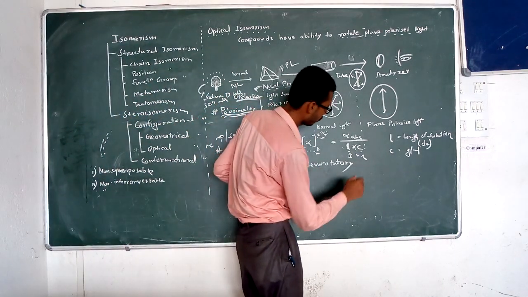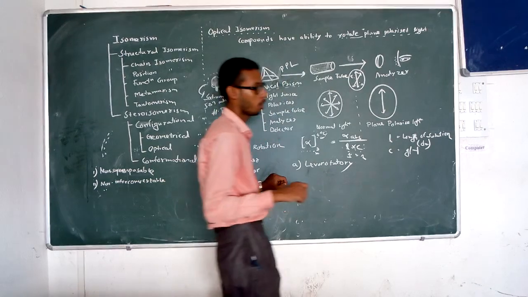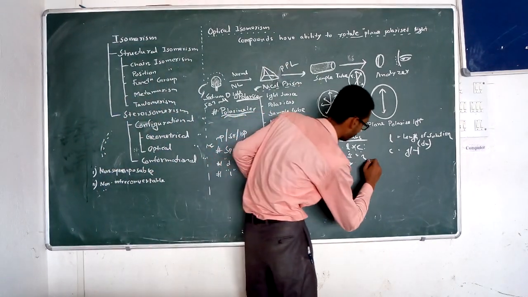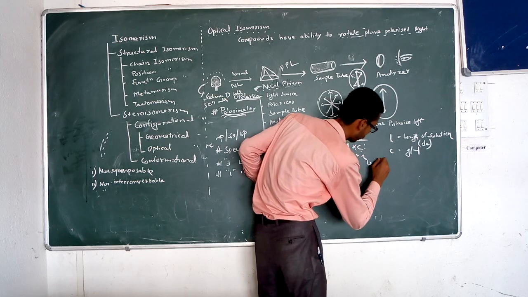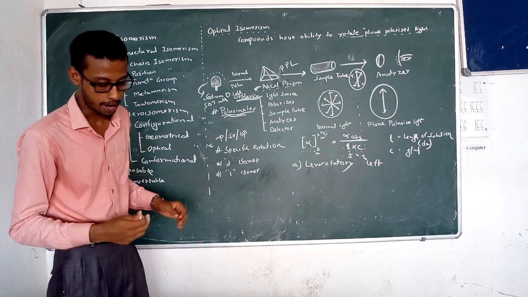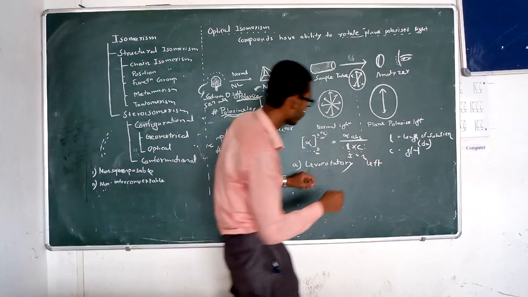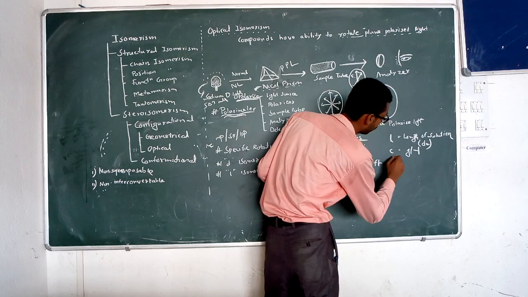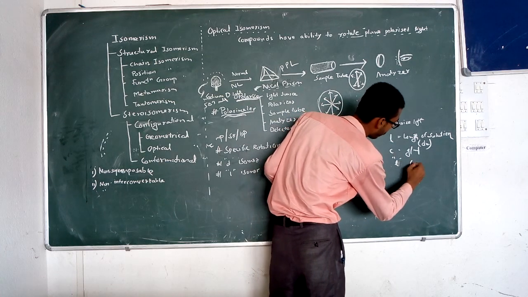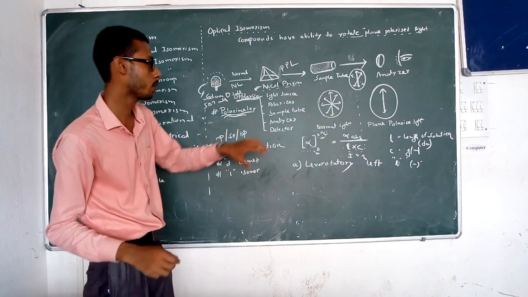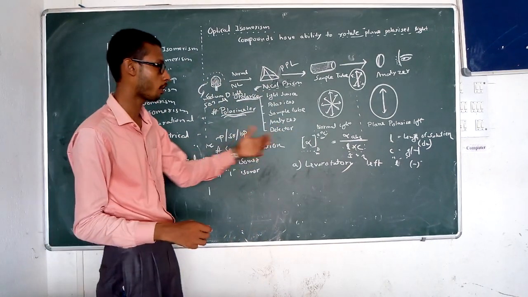So levorotatory is the compound that rotates the plane polarized light to the left. Left means anti-clockwise, and this compound can be denoted as either L or minus. So these are the two terms, we can denote that compound as L or minus.